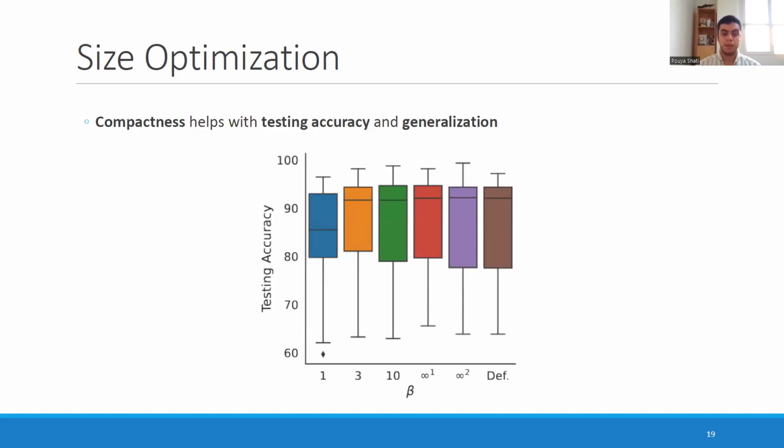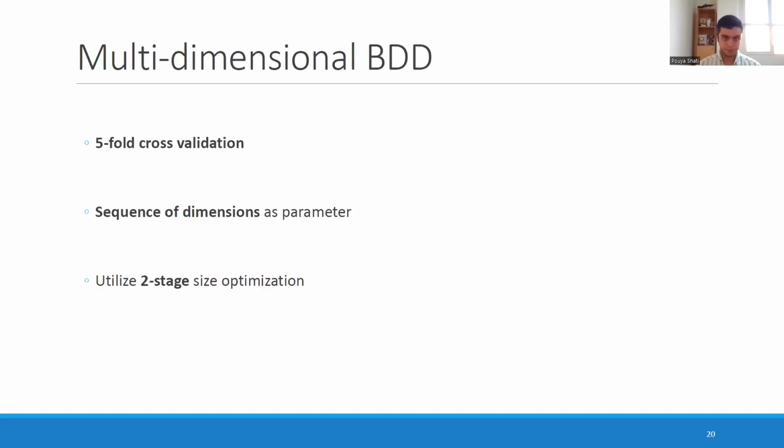And we see that even though we are achieving significant compactness compared to the default approach, the testing accuracy is not being damaged. We see almost little to no damage until maybe the beta value of 3 and 1. But for all of the first four, or the four to the right, we see that compactness comes, but it doesn't hurt the accuracy. We are maintaining accuracy while getting smaller solutions.